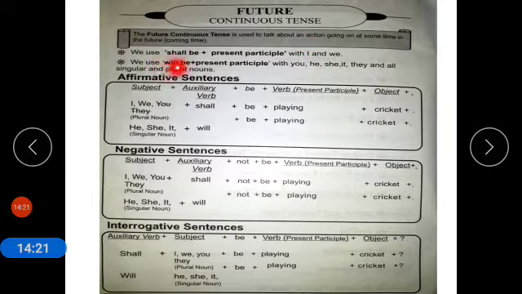We use will be plus present participle with you, he, she, it, they, and all singular and plural nouns. So keep in your mind, I and we are used with shall be and the rest of all are used with will be.